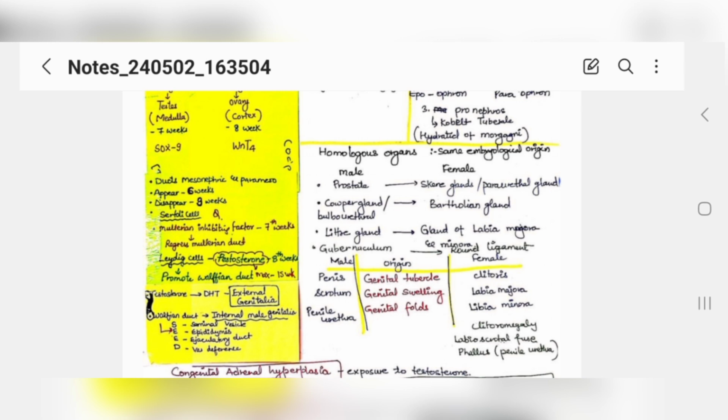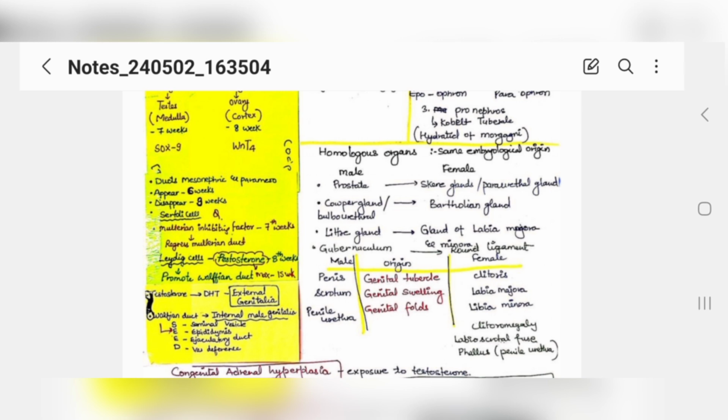Okay, and this is a small chart of homologous organs, meaning the same embryological origin. Male have prostate, which produces fluid, and female has Skene's gland or paraurethral gland. Their function is also producing fluid. Then you have Cowper gland or bulbourethral gland in males. The similar one in females is Bartholin's glands. Just learn them by heart. Littre's glands are present on the penis, and the glands of labia majora are similar to Littre's glands in male. Then you have gubernaculum, and in female you have round ligament.